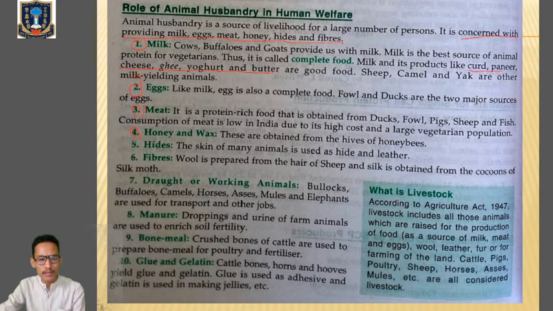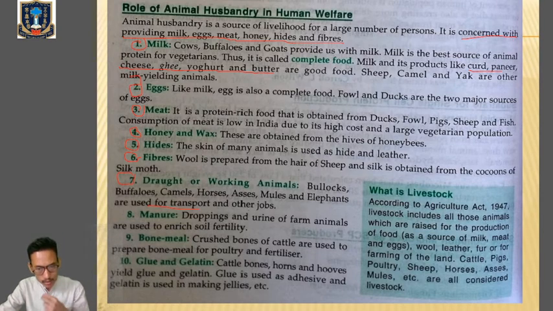Then hides, the skin of animals, are also being used to make hides and leathers. Fibers, the wools we have, which are mainly obtained from sheep, are mainly used for making wool. All right. Then silk is obtained from the silk moth, Bombyx mori. Then most of the animals are also used for transport purposes. Clear? Which is called draught animals.